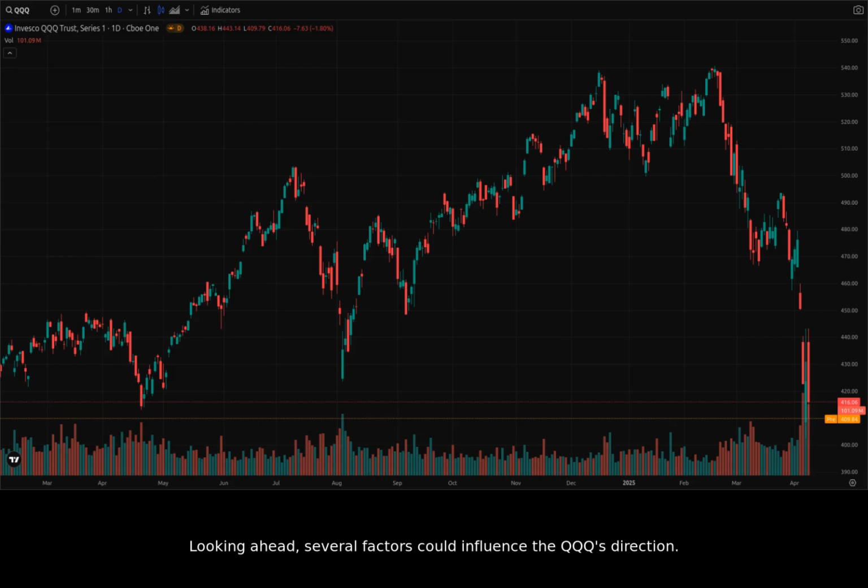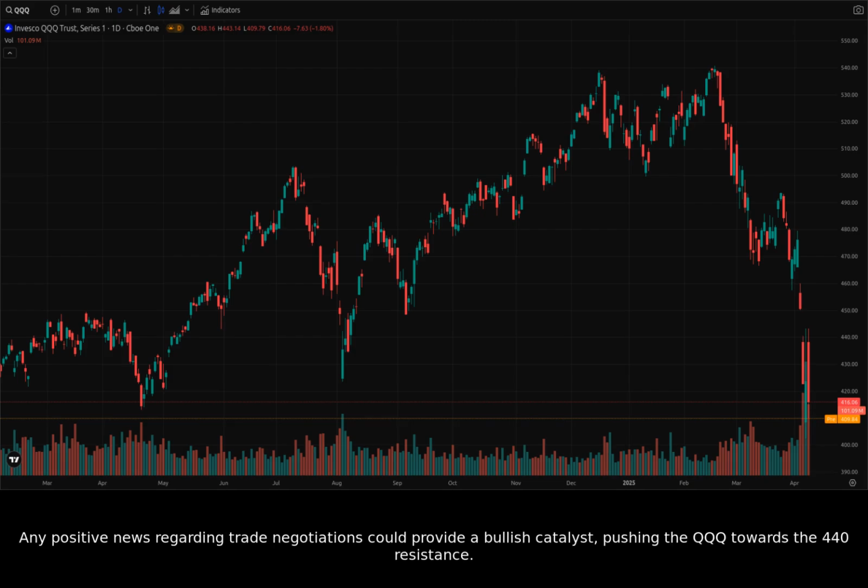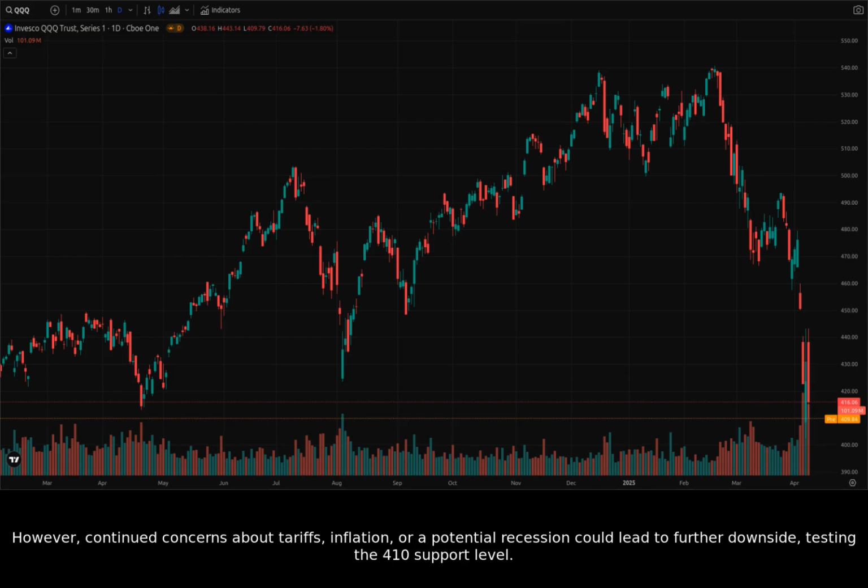Looking ahead, several factors could influence the QQQ's direction. Any positive news regarding trade negotiations could provide a bullish catalyst, pushing the QQQ towards the 440 resistance. However, continued concerns about tariffs, inflation, or a potential recession could lead to further downside, testing the 410 support level. If the QQQ breaks below 410, we might see a move towards 400 or even lower, depending on the severity of the negative news flow.